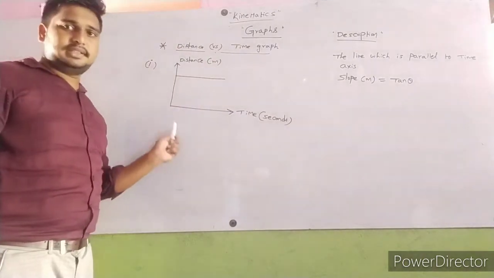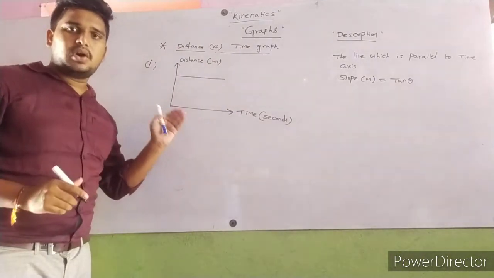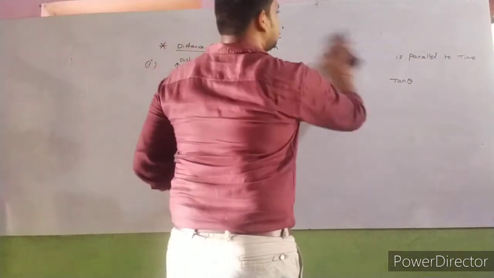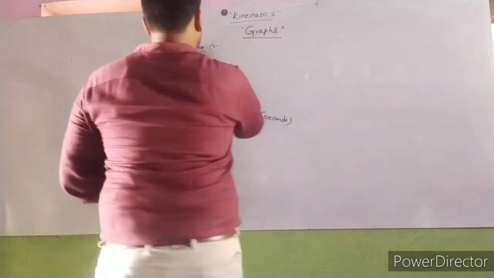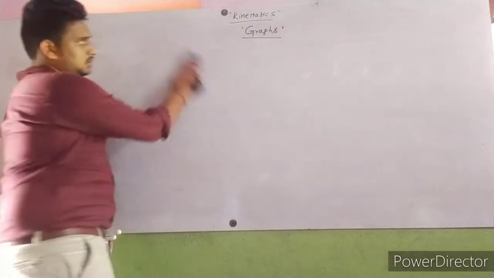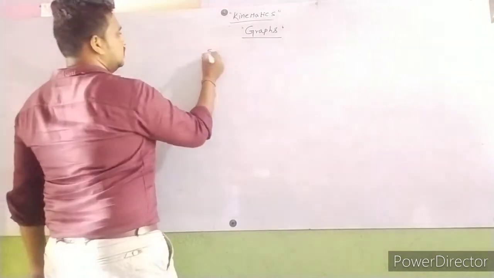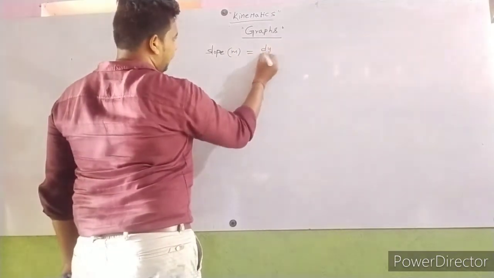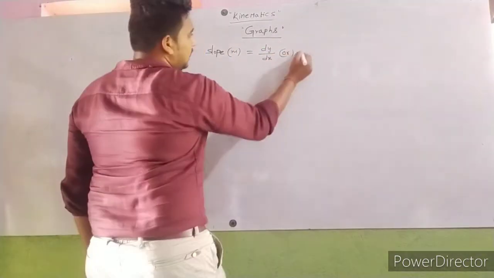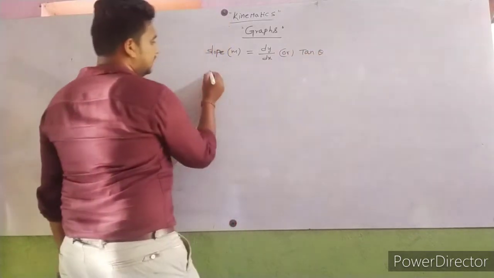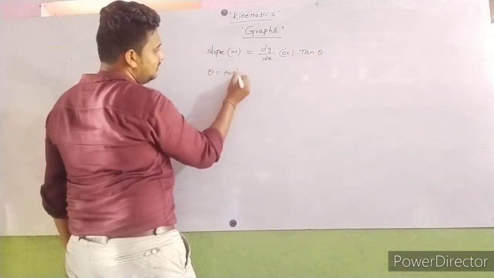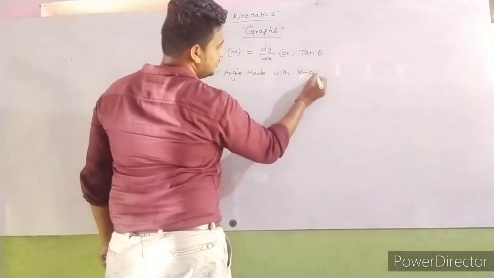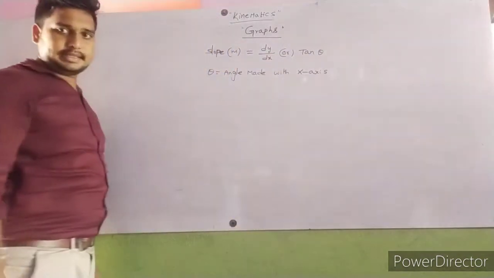Before going to discuss this, I'll explain what is meant by slope. How can we find slope? Observe carefully. Slope m is equal to the formula dy by dx or tan theta. Here theta means the angle made with x-axis.